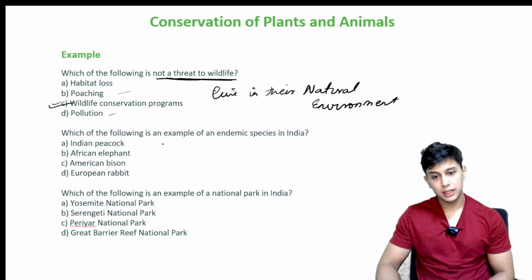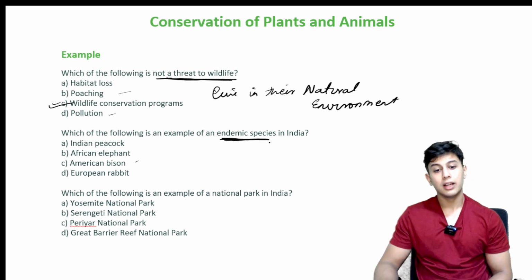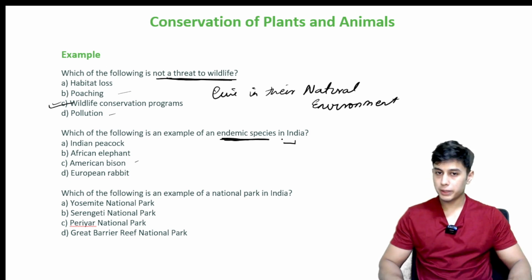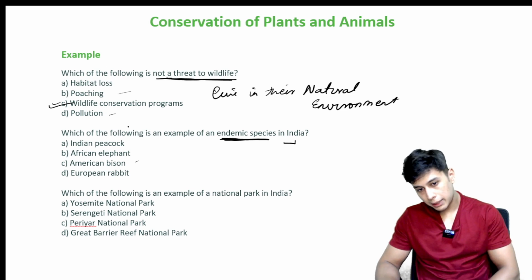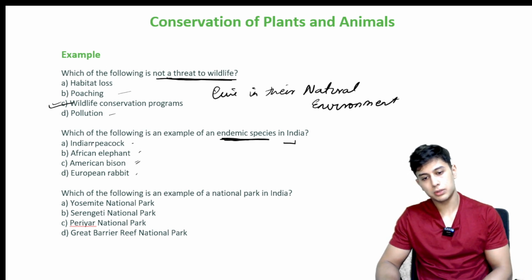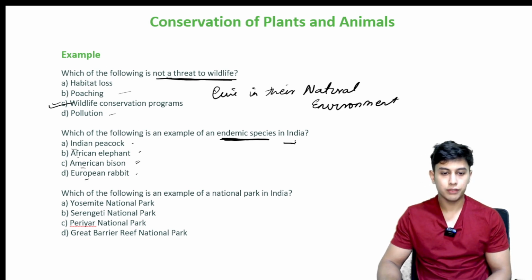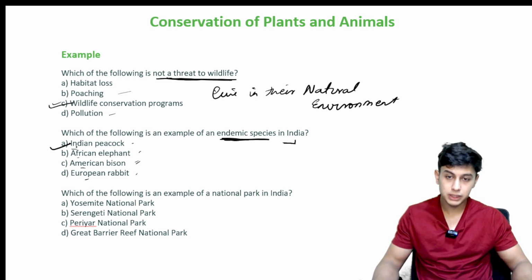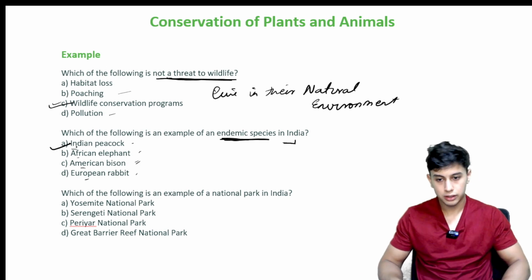Which of the following is an example of an endemic species in India? Alright, an endemic species. Indian peacock, African elephant, American bison, European rabbit. So this is a very simple question. Endemic species in India. What are endemic species? They are restricted to a particular place, right? So in the names of all these animals and birds, they have given the places where they are found. So India, Indian peacock. Indian peacock is an endemic species that is for us, right?